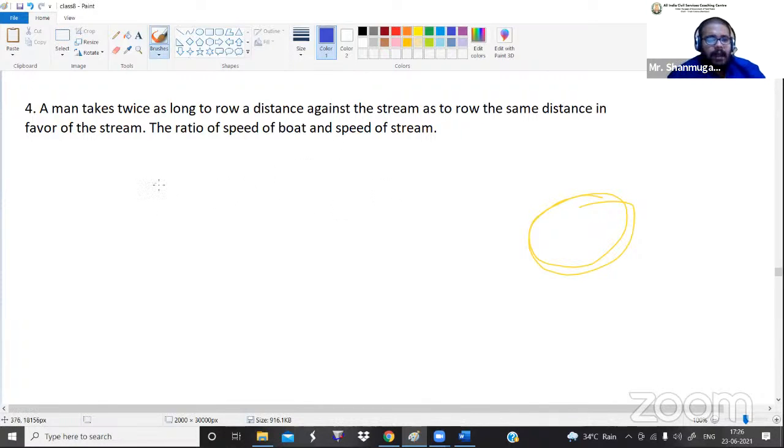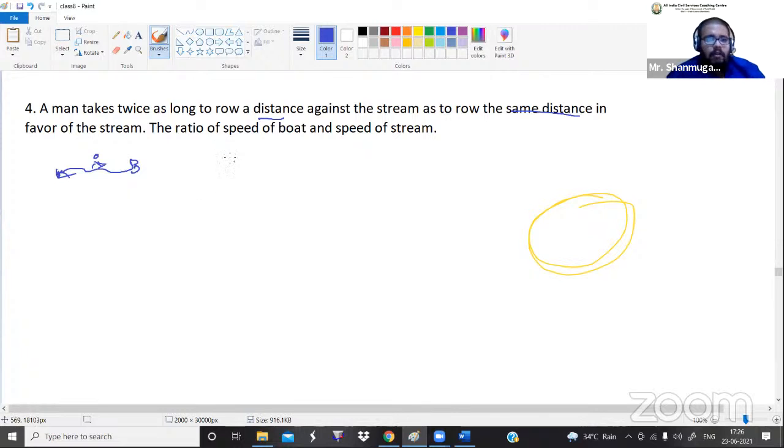What they are talking about: a man takes twice as long to row a distance against the stream as to row the same distance in favor of the stream. Okay, guys, listen here. There is a river, and a man is traveling on the river. The distance from point A to point B is the same as from point B to point A, which is what they have mentioned by the same distance. So the upstream distance and downstream distance are both the same. But definitely the speed of upstream and the speed of downstream can't be the same. Only the distance is the same.